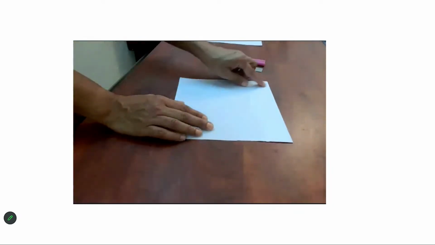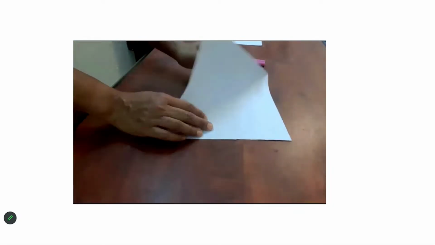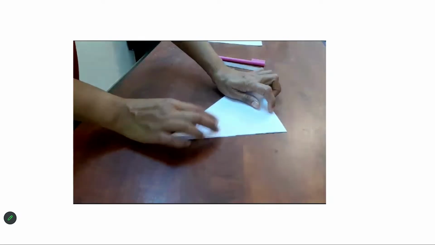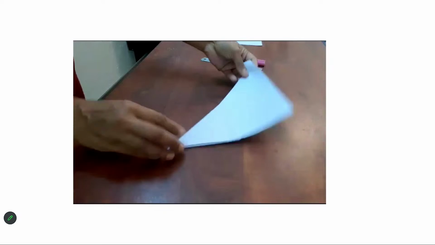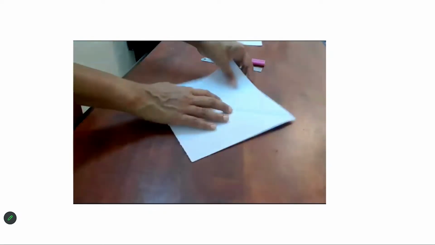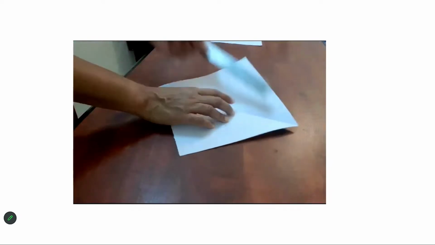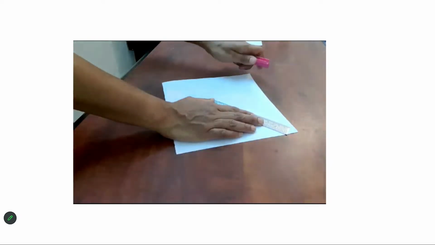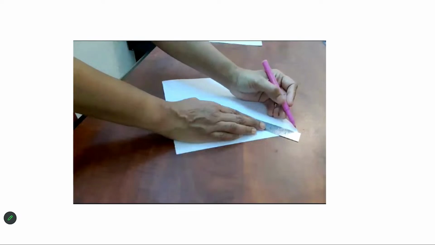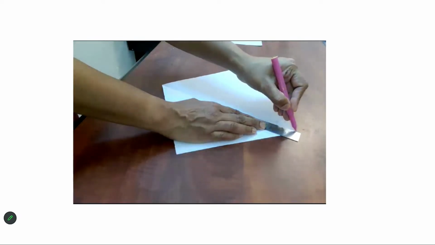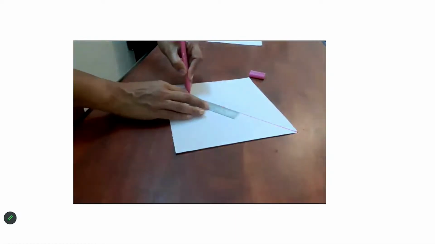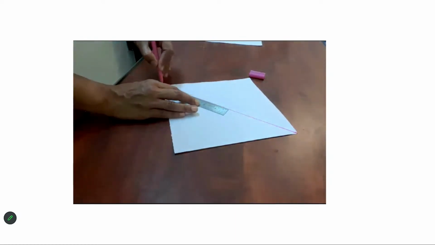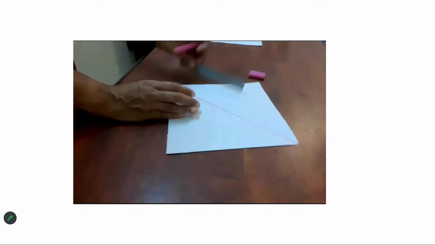Now how to find a line of symmetry? Since we already folded it along this way, we are sure that this will be one of the lines of symmetry. Here you can see that it exactly coincides with the edges. So this will be our first line of symmetry. With your sketch pen, you can mark it. It's okay if you don't have a sketch pen also.